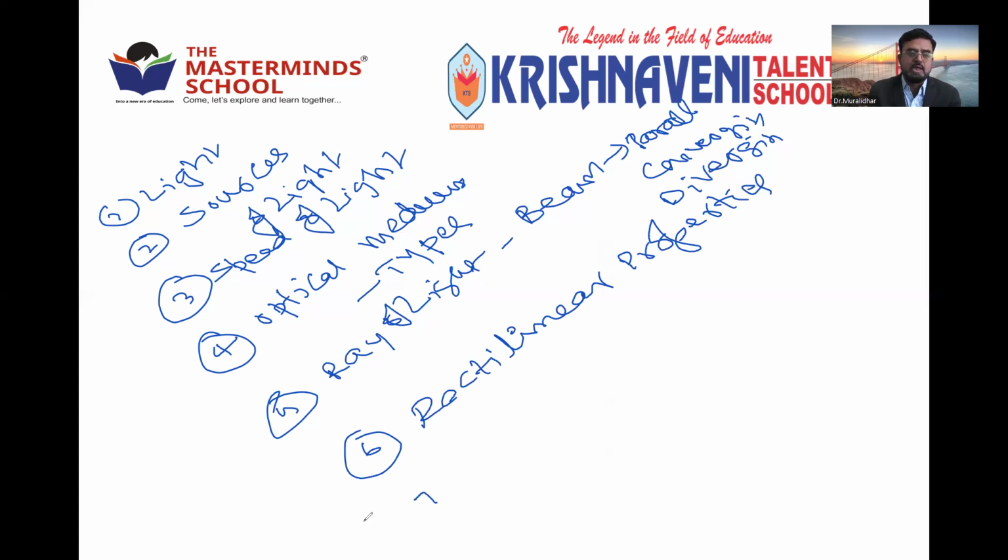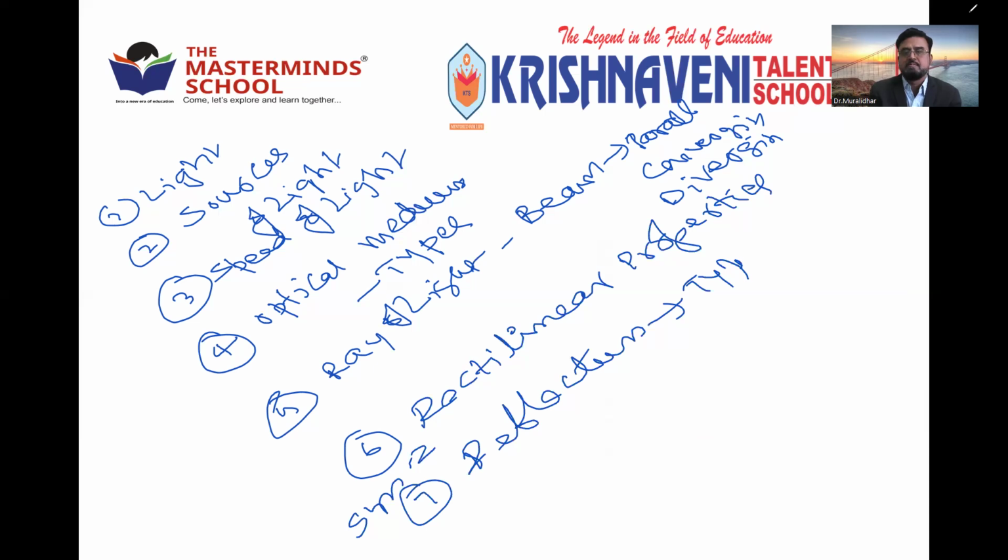Then finally, when it comes to synopsis 2, we started introducing synopsis 2, where we learned what is reflection, and just introduced the types of reflection. So synopsis 1 contains 6 topics and we introduced the topic reflection in synopsis 2, which is returning back of light into the original medium. It may be either regular reflection, depending on a smooth surface, or irregular reflection if the surface is rough. Right? So these are the total topics we covered.